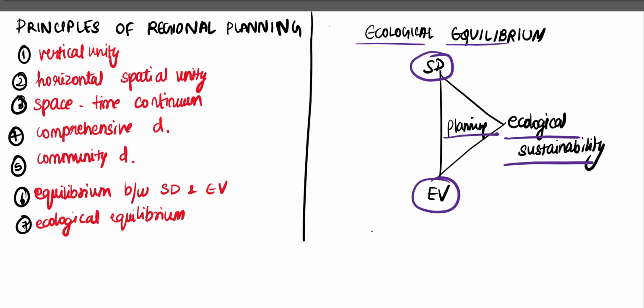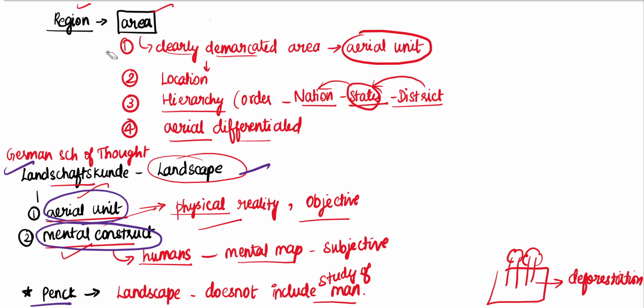So, we shall go for a recap of what we have studied in this video. We saw what a region is. The characteristics of a region are: a clearly demarcated area, location, hierarchy, areal differentiation. The German school of thought mentioned a term called Landschaftskunde, which means a landscape having two characteristics.